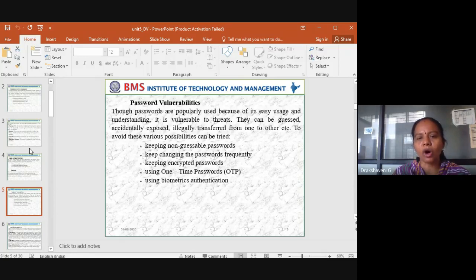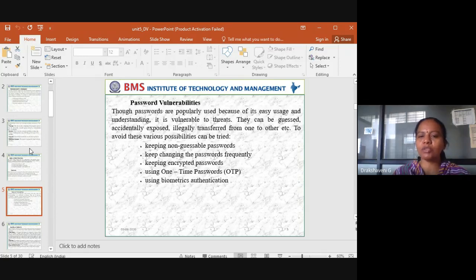Keeping non-guessable passwords, keep changing the passwords frequently, keep encrypted passwords, use one-time passwords, use biometric authentication. So these are to avoid unauthorized users. So these things we can keep in mind when we are using a password. So keeping a non-guessable password, how should my password be? No one should guess my password. You should think and be clever and keep a non-guessable password.